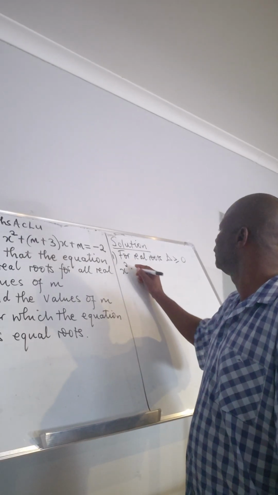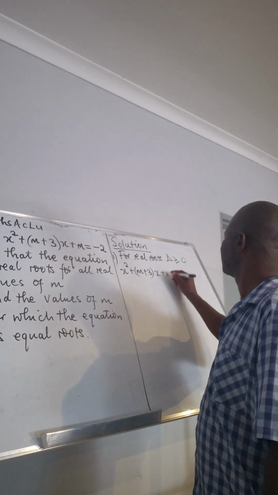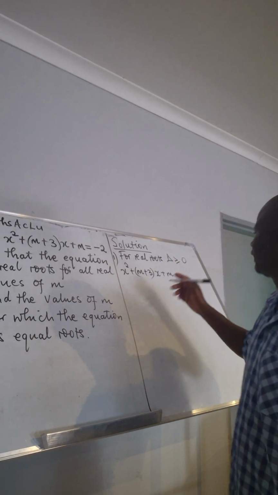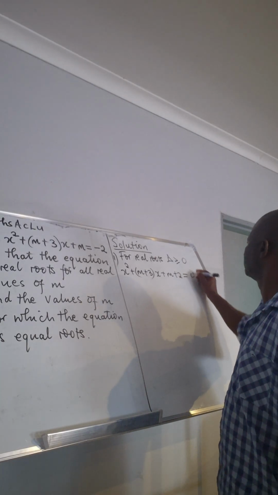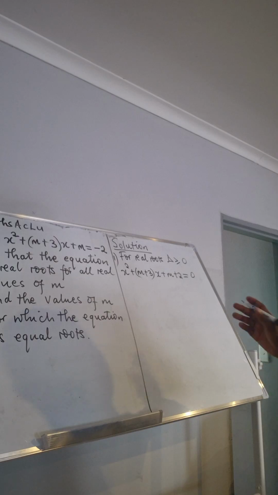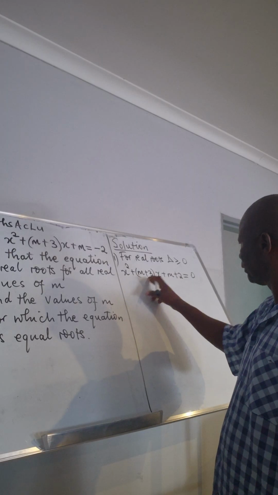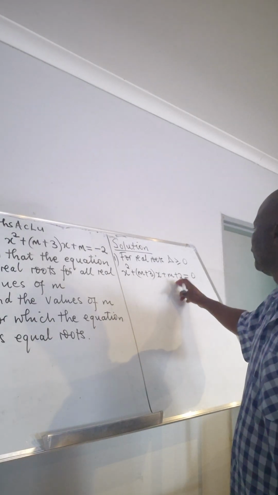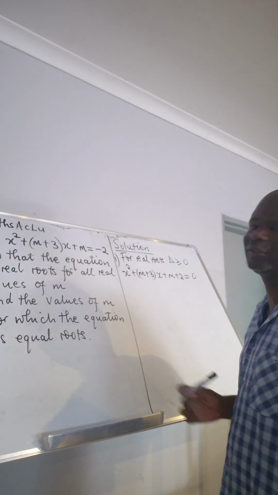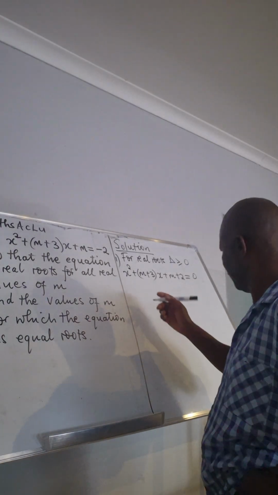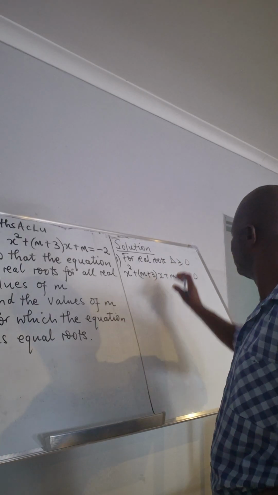x squared plus (m plus 3)x plus m. Then take the 2 this side, so it becomes plus 2. That one must be equal to 0. Now we have written it in standard form. So that means your a is 1, your b is m plus 3, and your c is m plus 2. So for real roots, your discriminant must be greater or equal to 0.